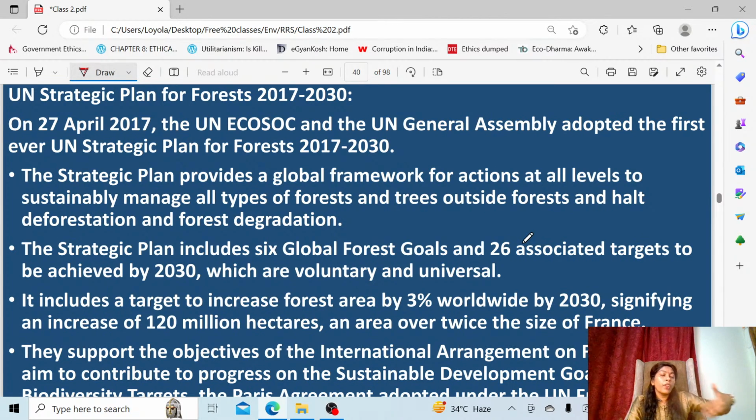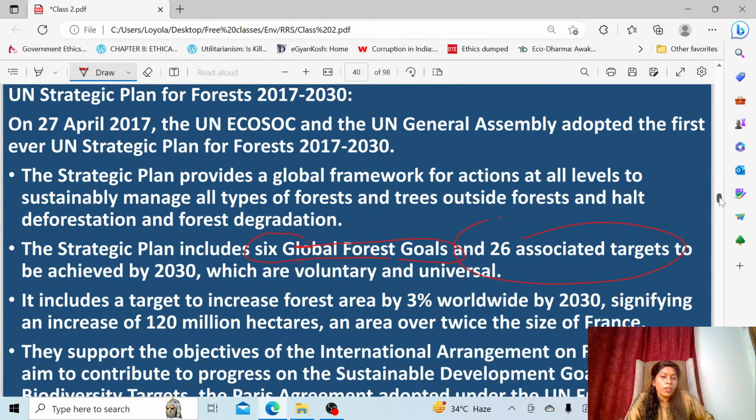At the global level you have to bring action, and the action has to happen at all levels. Not only the government has to act; people cannot sit idle and watch. Action has to take place at every level. That is the main focus of this strategic framework. And for what reason? We require this for sustainably managing the forest, and not only forests but also trees outside forests. Through this we are going to halt deforestation and forest degradation. This plan includes 6 global forest goals and 26 targets under them, which have to be achieved by 2030.